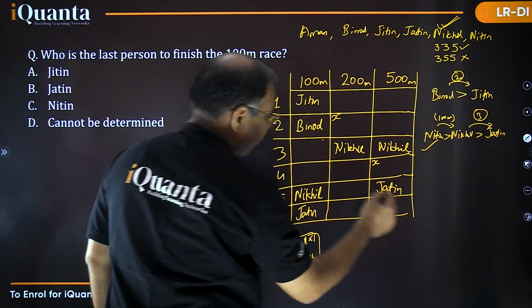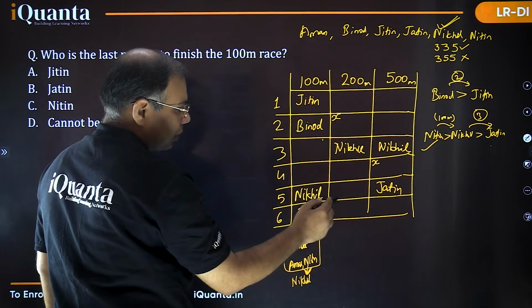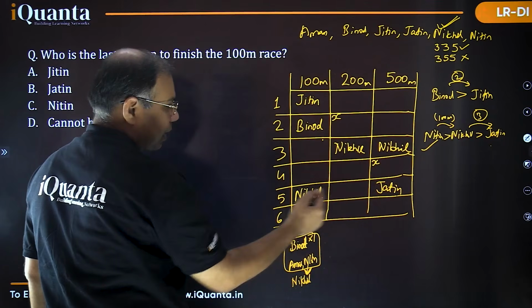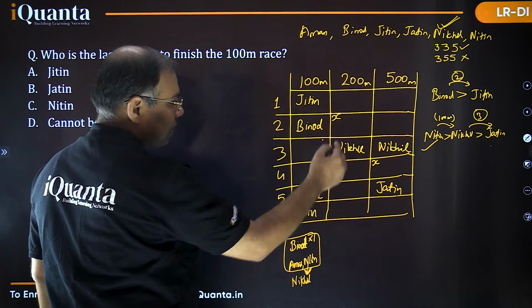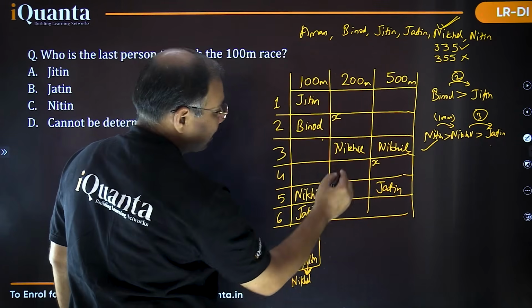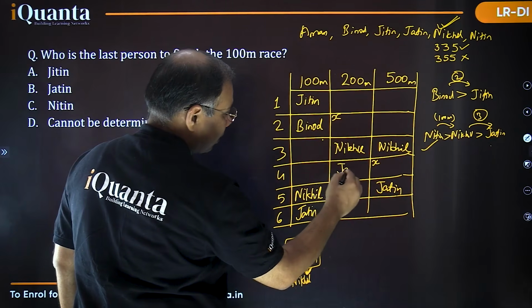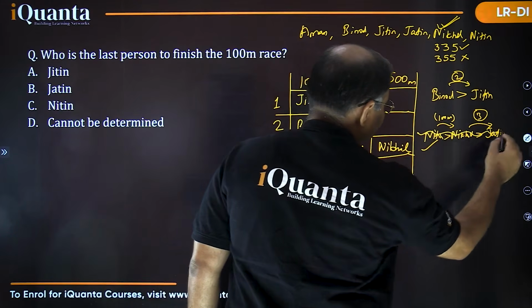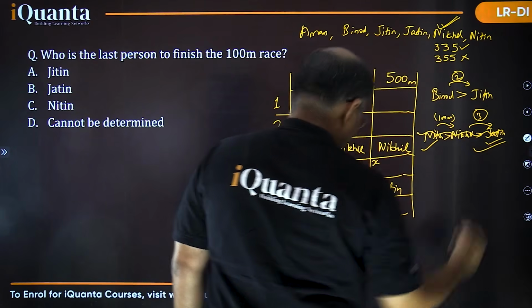And of course, now in this 200-meter race, Jatin cannot have the same rank in this race 6. Jatin cannot have the rank 5 in this second race. So Jatin must be at this position behind Nikhil. This must be Jatin, right? So this part is certainly done. Now this is certainly done, right?